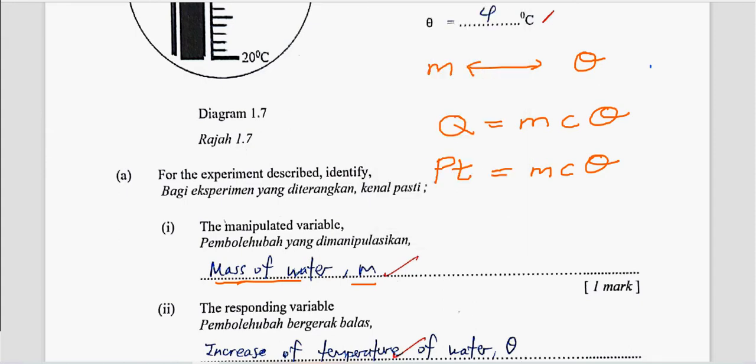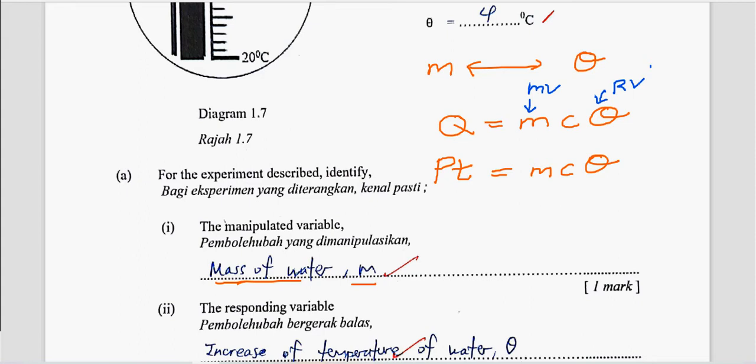So from here, we already know that m is the manipulated variable, because the word was repeated just now. And then the increase of temperature, or the change in temperature, will be the responding variable.